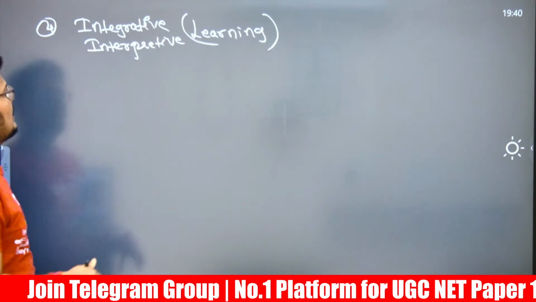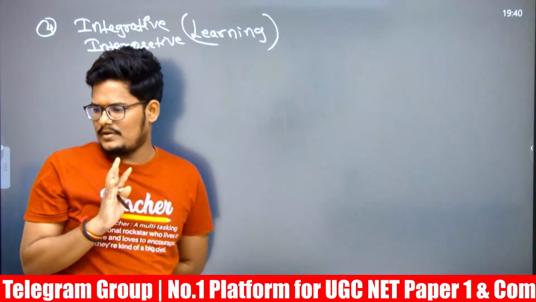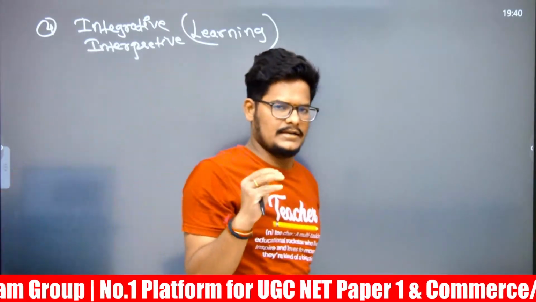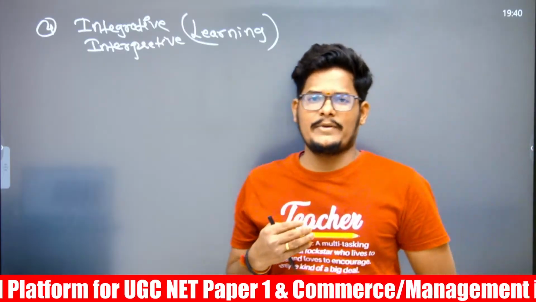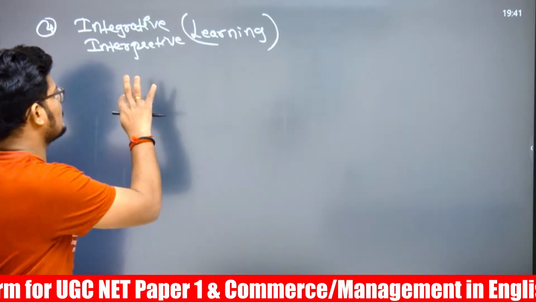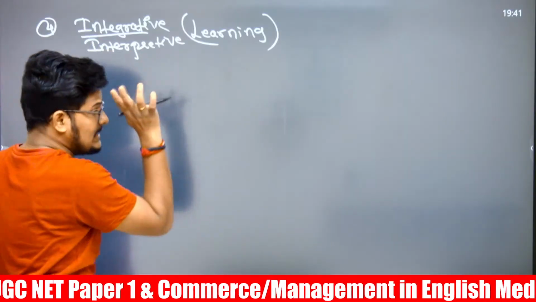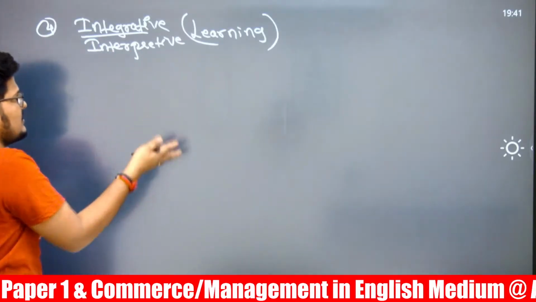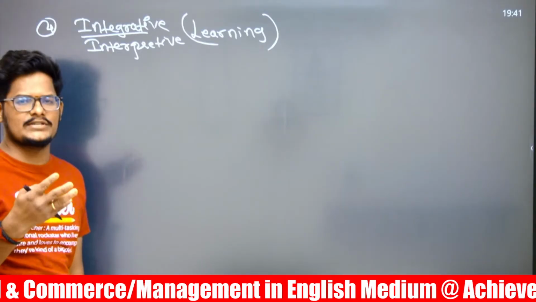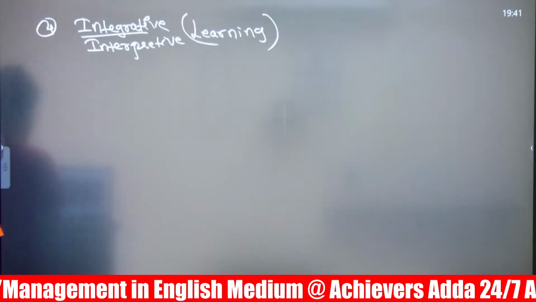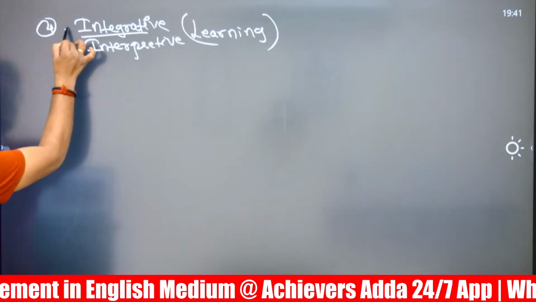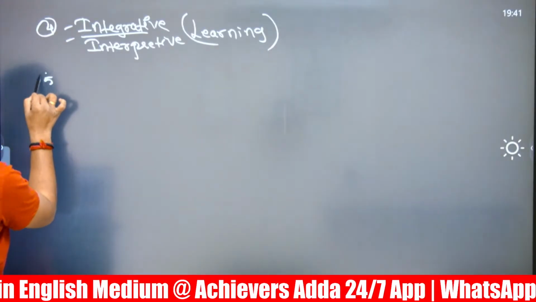If it is the integrative learning map, then the question is related to a visual mapping tool, like mind mapping. If it is interpretative, then it is something different, which is a post-positivism analysis. These are two different topics; only one of them has been asked, not both.